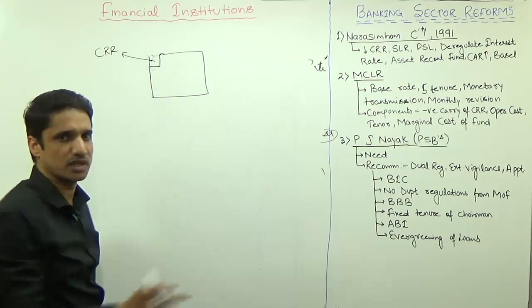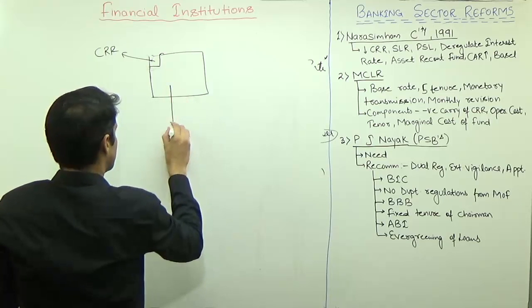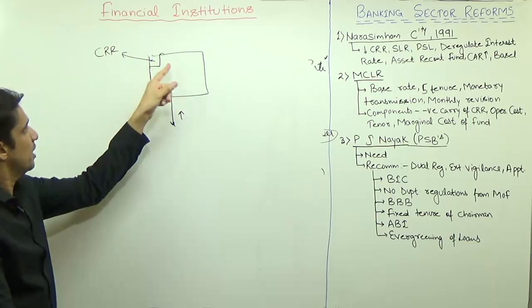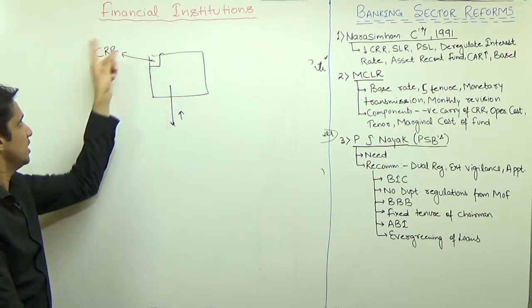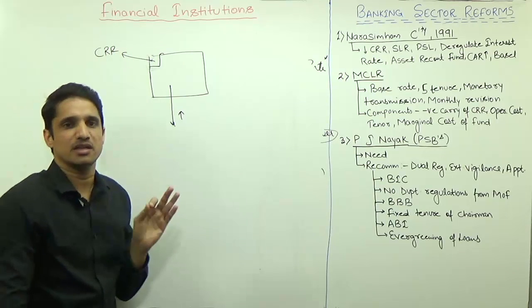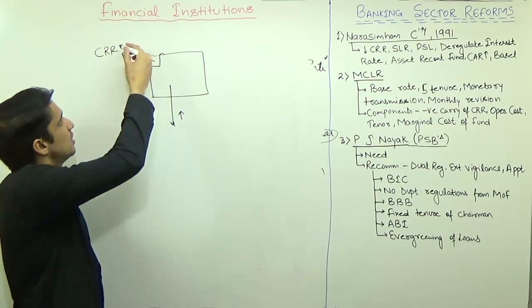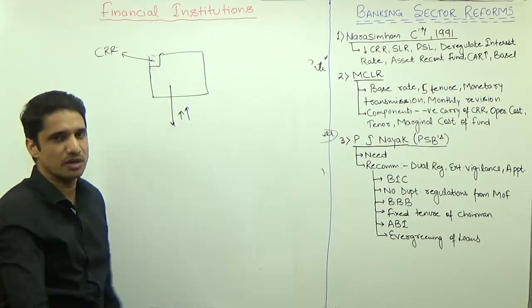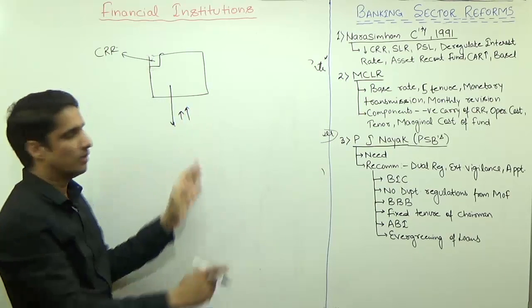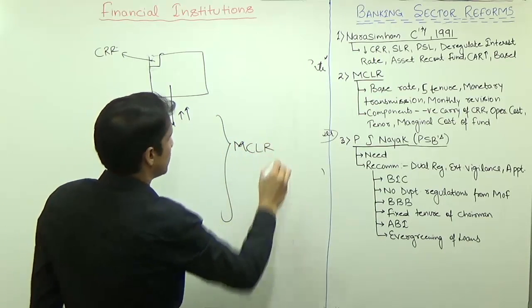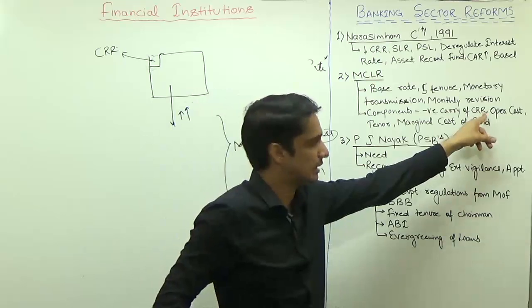So how will they offset it? They will offset it by increasing the rate here. The amount of money which the bank is giving in CRR, on which the bank is not getting any interest, the banks will offset this loss by slightly increasing the interest rate at which they are lending while deciding the value of MCLR. So this is the negative carry of CRR.